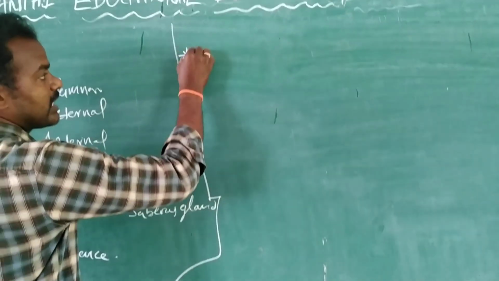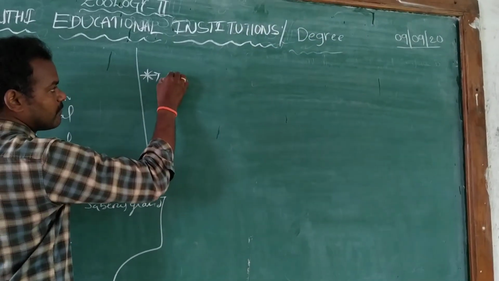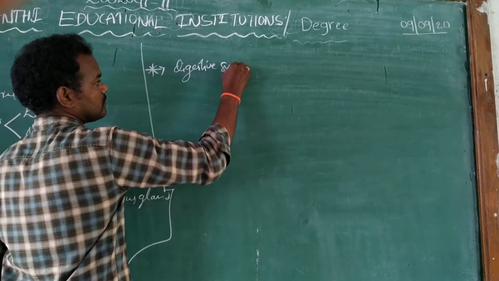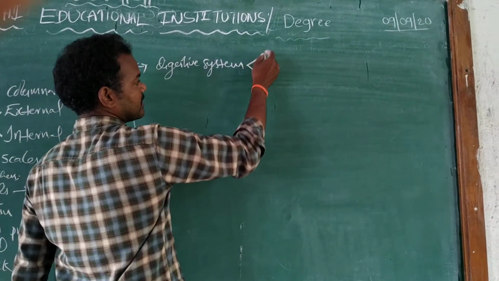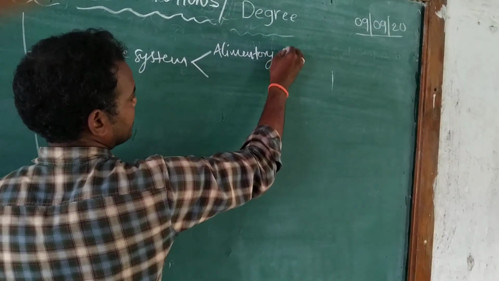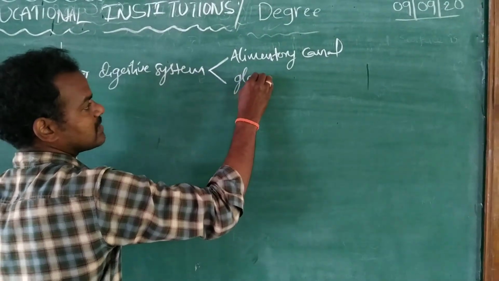Internally, when we observe the chordates, the digestive system is present with alimentary canals, and digestive glands are also present.